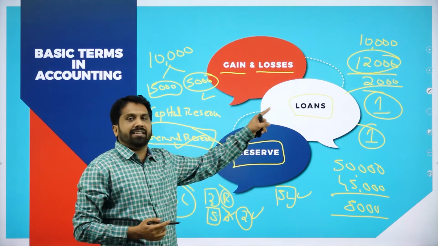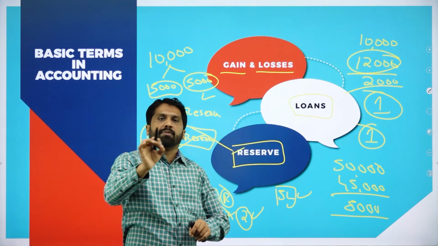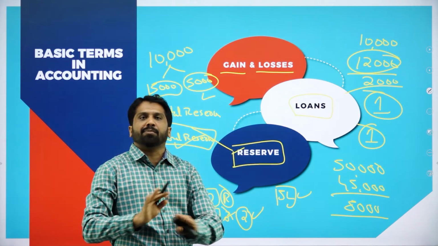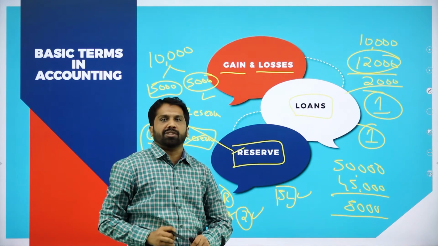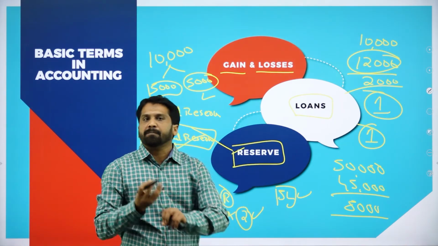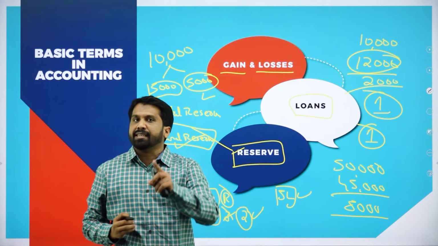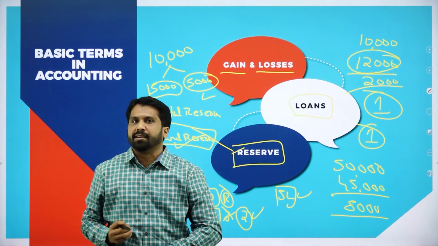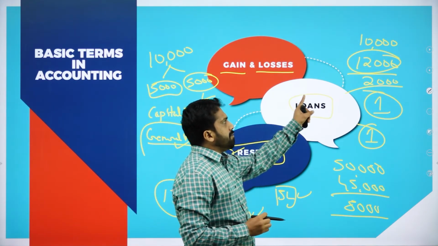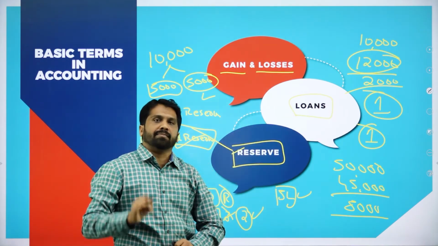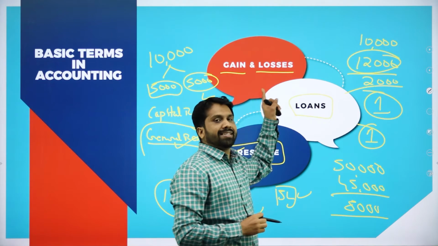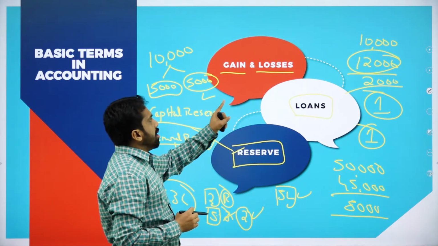This is not your income, because your profession is not selling mobiles. Your profession is selling furniture. If you sell furniture and get money, that is your revenue or income. But if you are selling your mobile, that is your personal income. That comes under gain.